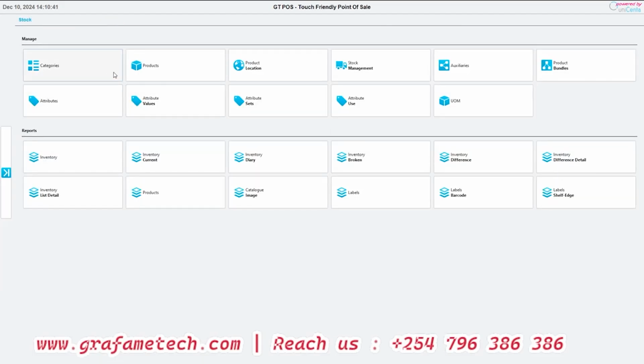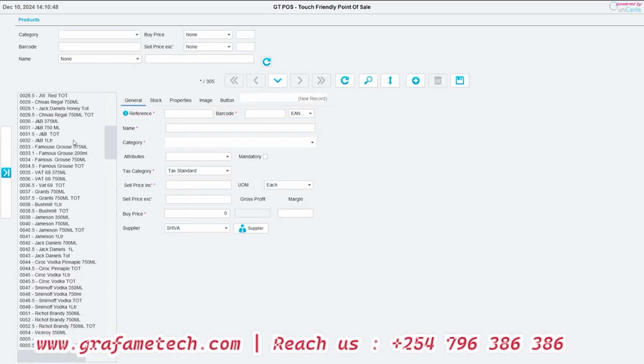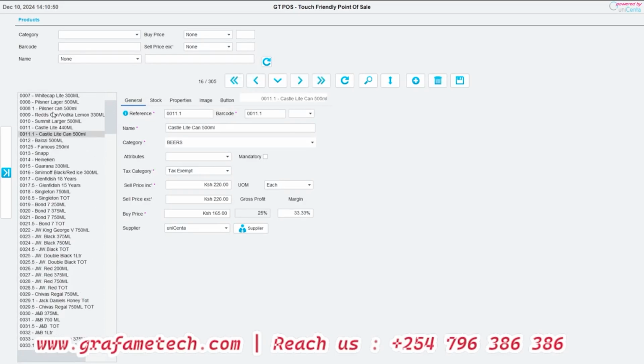Now, if you have the categories fully set, the next thing is the products. All these are sample products that you set in the system. As you can see, all the products have a reference number. Let's say you don't have a barcode, or you don't want to deal with a barcode, the reference is automatically pasted to the barcode field. But when you have a barcode, the first step is normally to scan the barcode so that it can set it here.